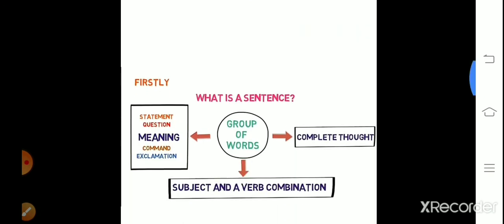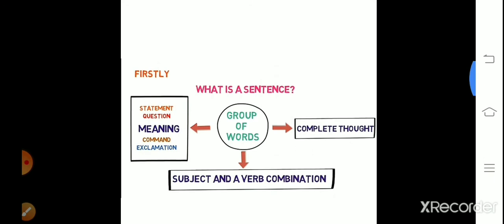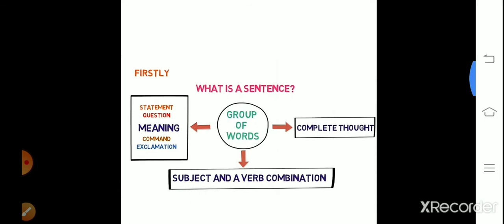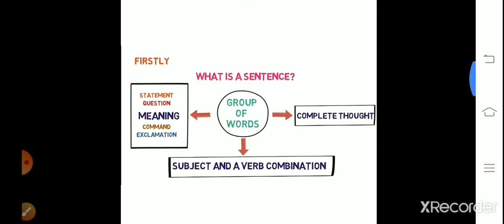A sentence is a group of words. It is a group of words that has a complete thought. It is not simply a group of words, but it must carry a complete thought. Second, a subject and verb combination. Subject and verb should also be there. And thirdly, meaning should also be there. It can be a statement, a question, a command, or an exclamation. So we'll see one by one.